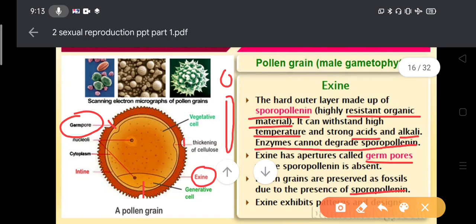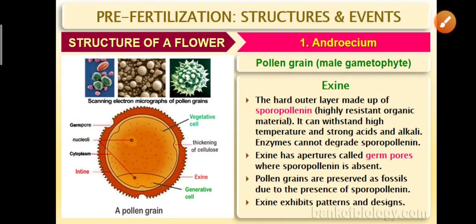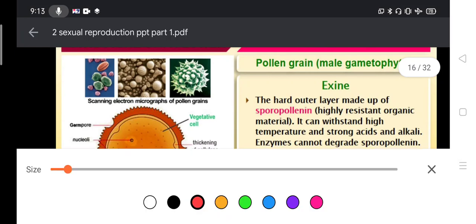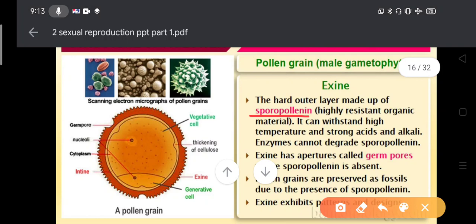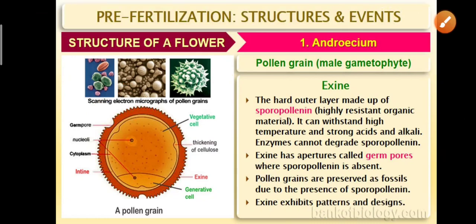Again they mentioned the exine exhibits pattern and design. The sporopollenin is produced from the Ubisch granules, which are produced from the tapetum. That sporopollenin is deposited and their pattern is specific for specific species. So based on this pattern the species can be identified, the family can also be identified. So this is about the exine, which is the outer layer of the pollen wall.